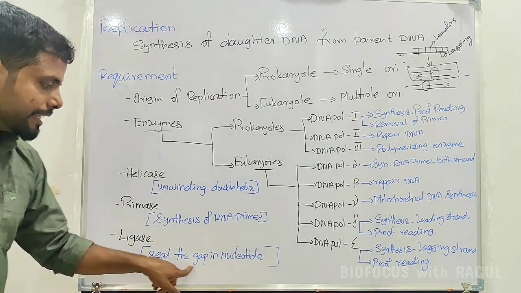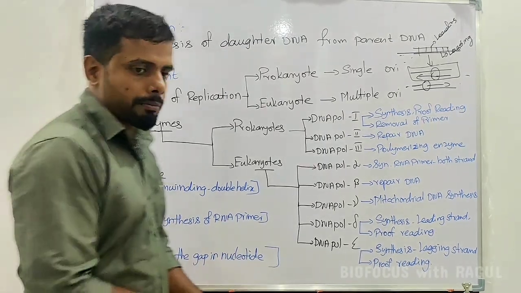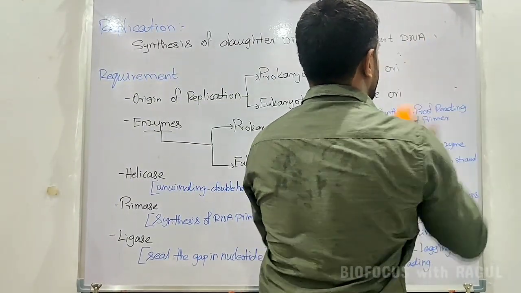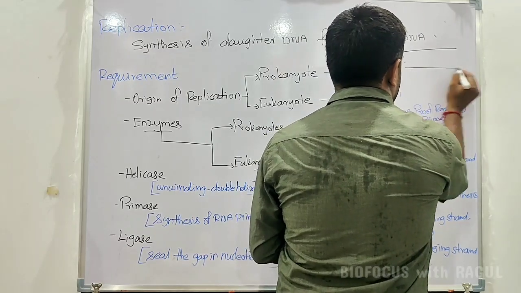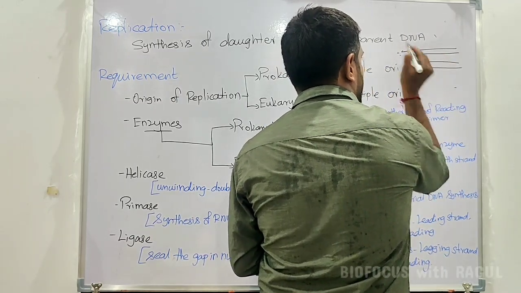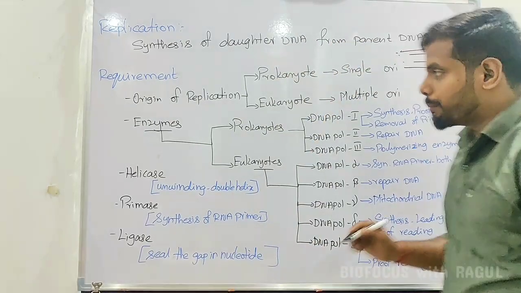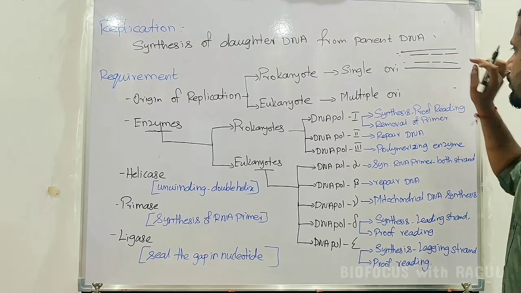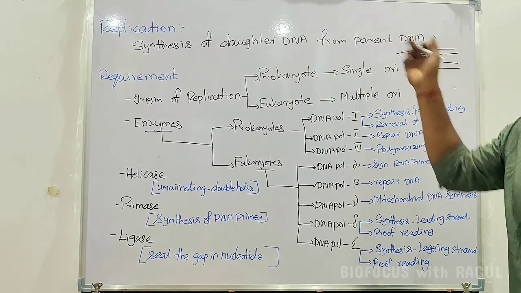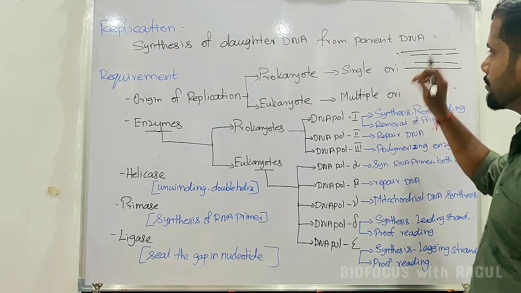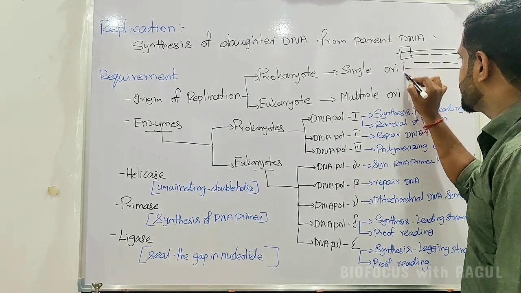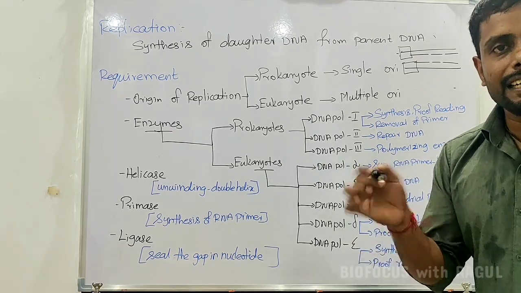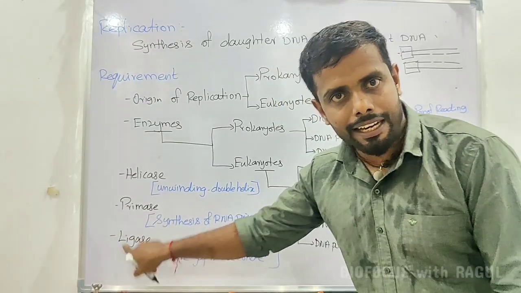Next, ligase. As we know, ligase helps to seal the gap in the nucleotide. Just imagine, now I am having the DNA. என்கிட்ட DNA strand இருக்கு, the template strand. Now the DNA extension is going to happen. By chance there will be some problem, so that a few nucleotides were removed because of some unpaired ones. Sometimes in the final terminal region also, after the removal of the primer, that also is going to be sealed by ligase. அப்ப ligase ஓட வேலை என்ன?